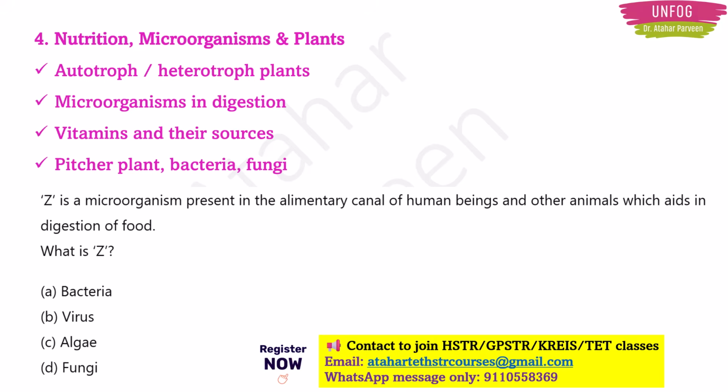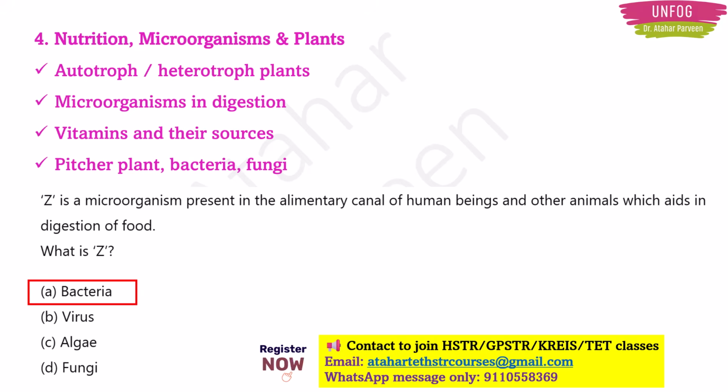Okay, so see this question. Z is a microorganism present in the alimentary canal of human beings and other animals which aids in digestion of food. Now what is Z? So you should tell which is the microorganism present in the alimentary canal of human beings and other animals which actually helps in digestion of food. It is a bacteria.